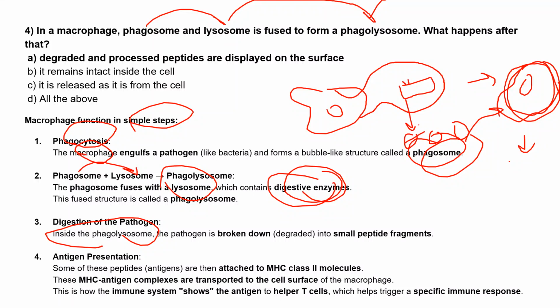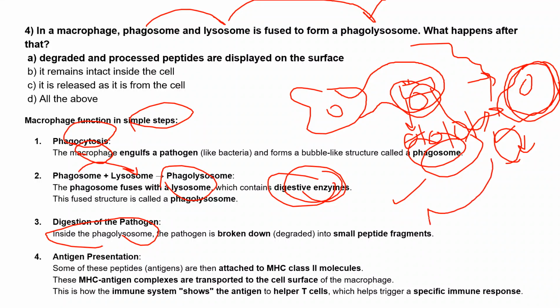Because they will convert this bacteria into different peptides, as other bacteria must also be there, and they have to activate other cells like T cells or maybe B cells. If T cells are not enough, they have to activate the B cells also. That's why they convert the pathogen into small peptides, so they can showcase the peptides to other cells